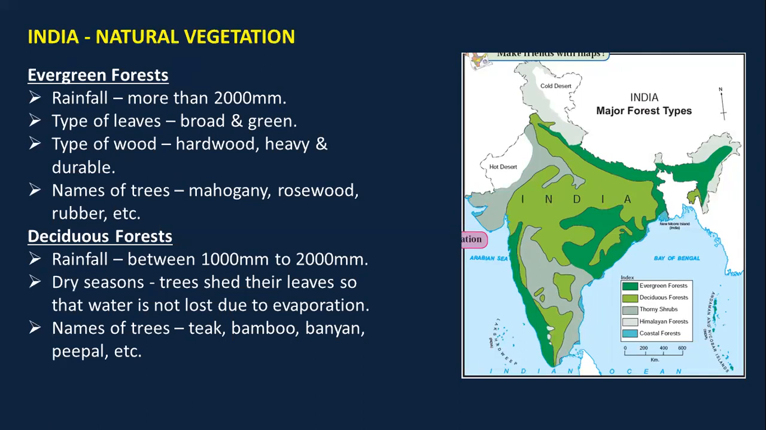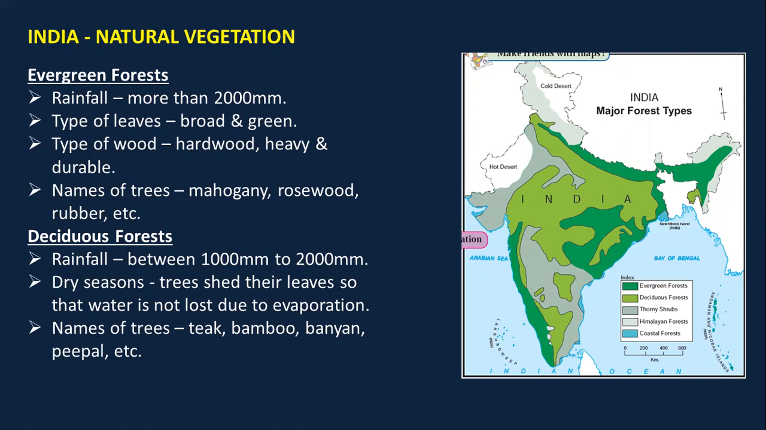To start with, the first one is evergreen forest. Evergreen forest receives more than 2000 mm of rainfall. The type of leaves that are present here are broad and green. The type of wood is hard, heavy, and durable. The names of trees that are present here are mahogany, rosewood, rubber, etc. Remember that you need to know all these details to distinguish between them and also for your brief answers.